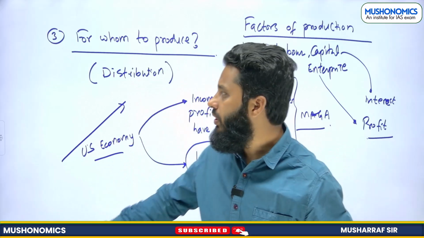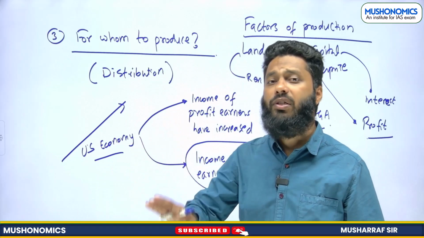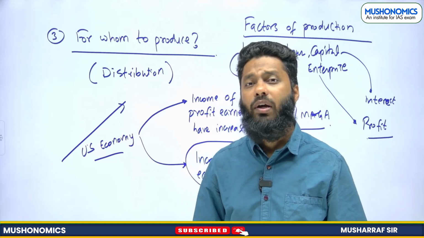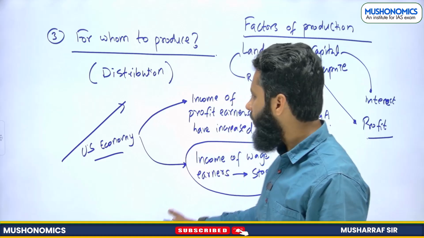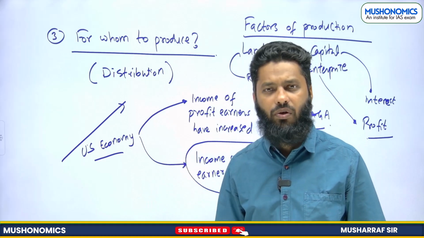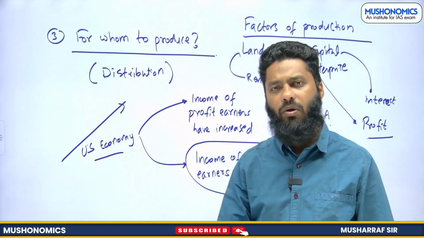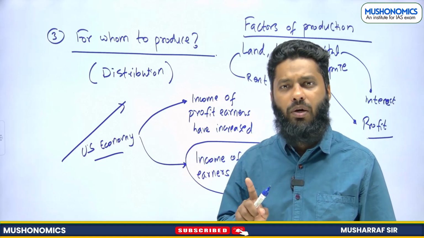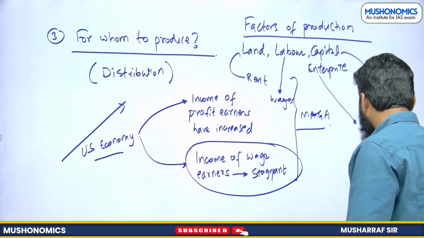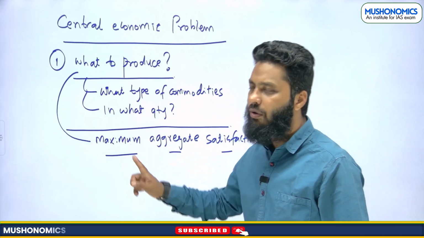So this is about the problem of distribution, for whom you are producing, right? So these are the three questions of the economy, also known as central problems of any economy or central economic problems. What are these problems? Number one, the first problem is what to produce.